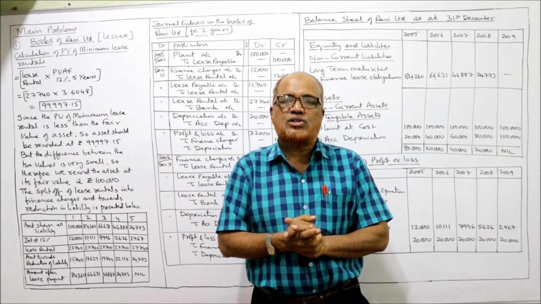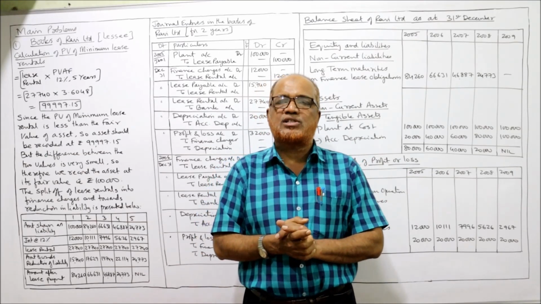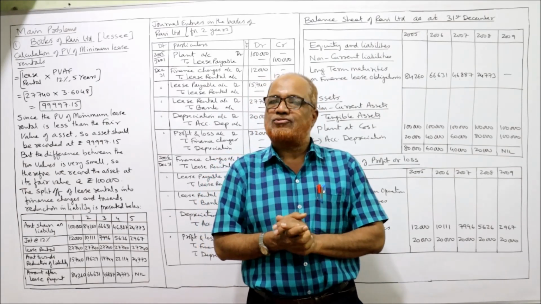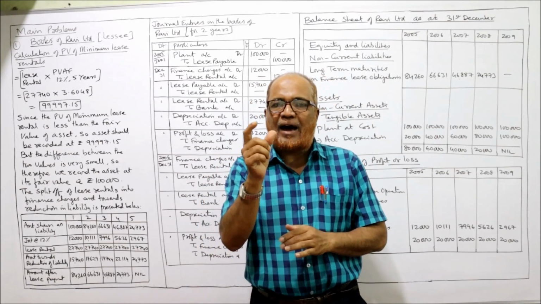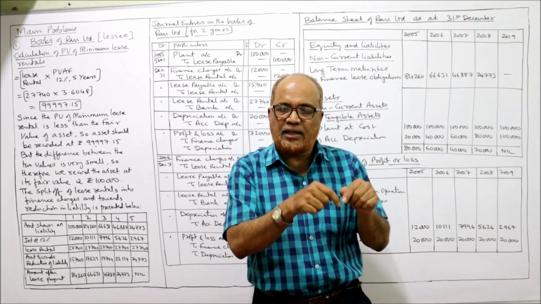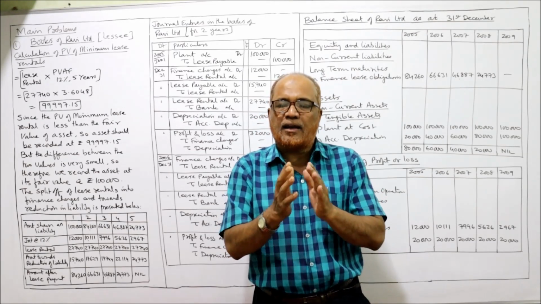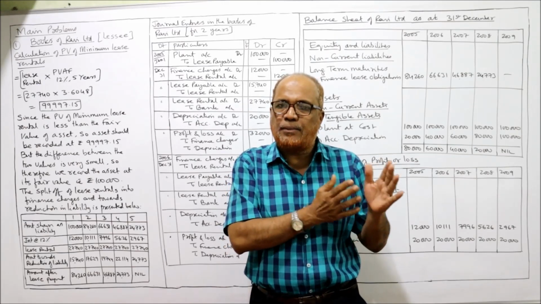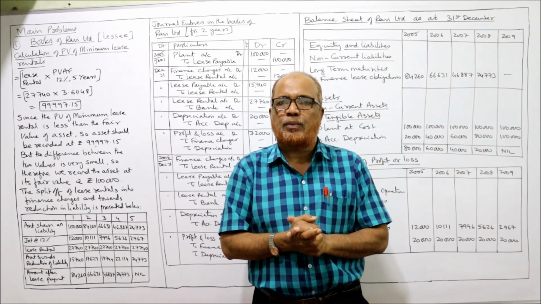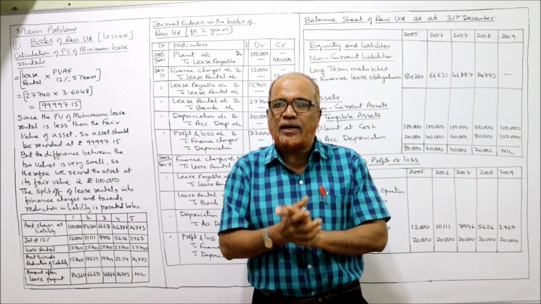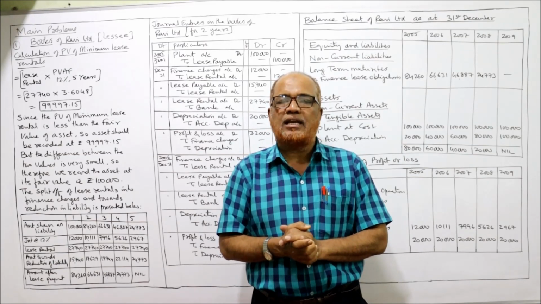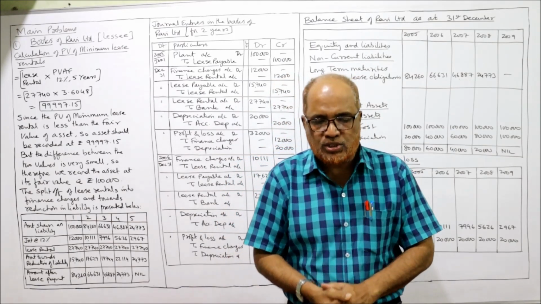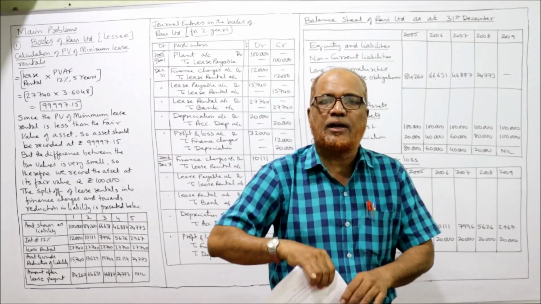Then, in the two problems videos, I have explained the short problems: how to calculate the implicit rate of interest, how to calculate the value at which the asset will be recorded in the books of the lessee, and the calculation of finance charges. All these things I have explained in the previous short problems videos. So if you join directly now, you may not be able to understand until and unless you have watched the first two parts. Now I'm going to start the main problems on lease accounting.